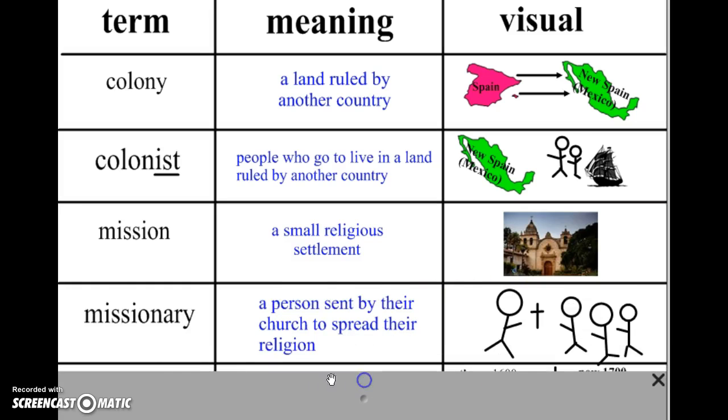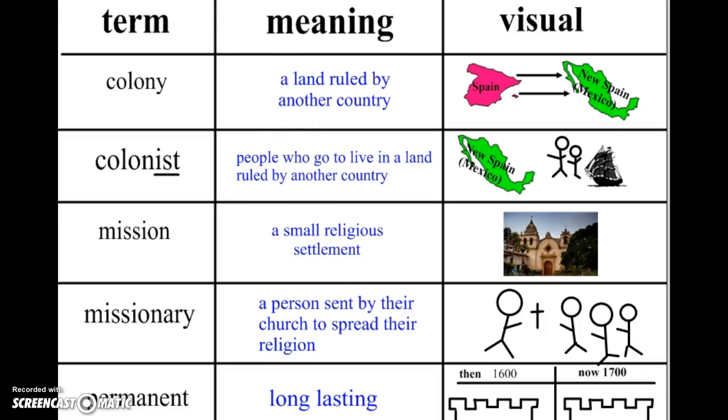Along with that is the word missionary. So you see mission, missionary, a person sent by their church to spread their religion. So here's my stick priest here, and he's spreading his religion to these new stick people he's met. So there are missionaries in our world today, so it's not an old concept, but it was a concept during this time that was important to a lot of these European countries.